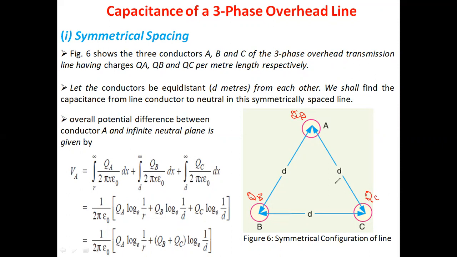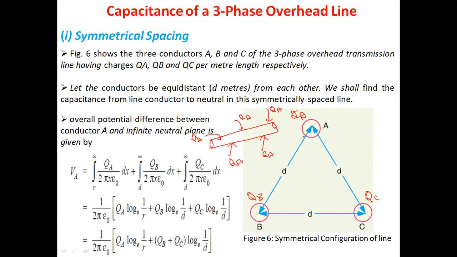Per meter length, the charge on the conductor is always constant. What is meant by per meter length? Suppose this is the conductor of overall length, and we measure the charge Qa at different positions along the conductor, on each surface of the conductor.